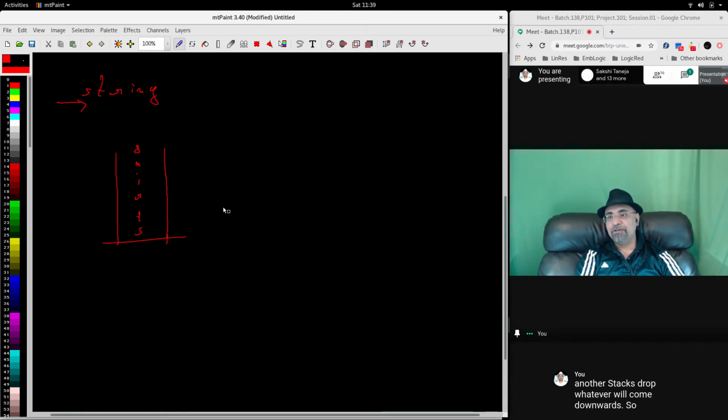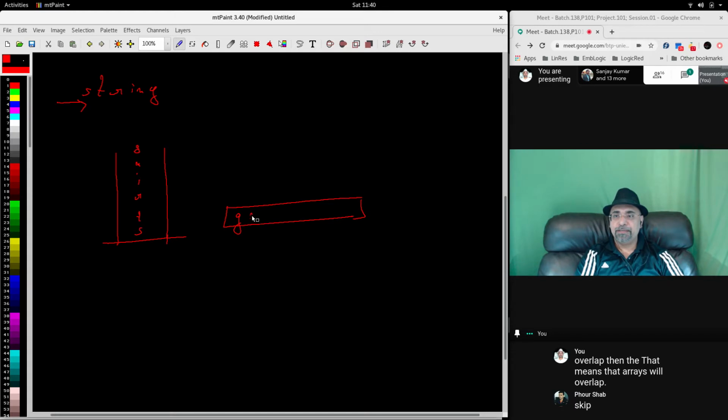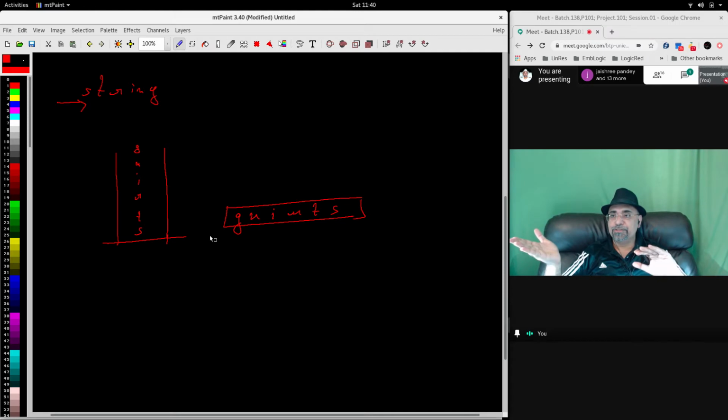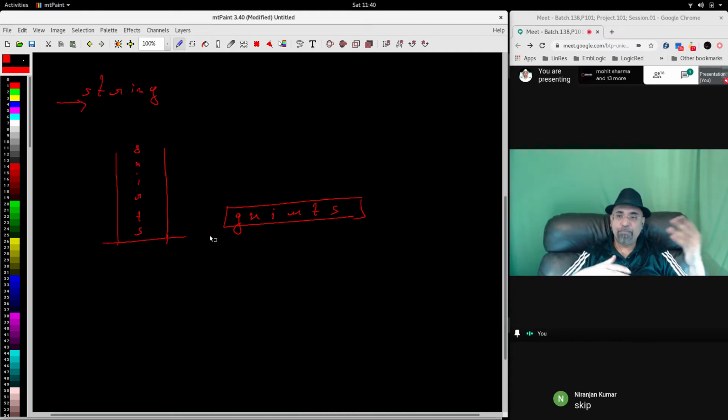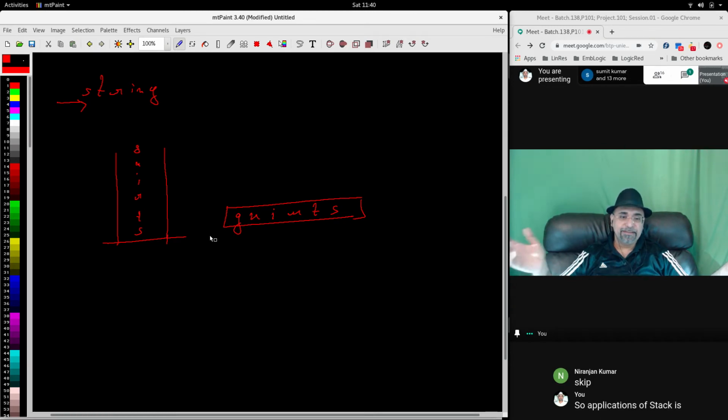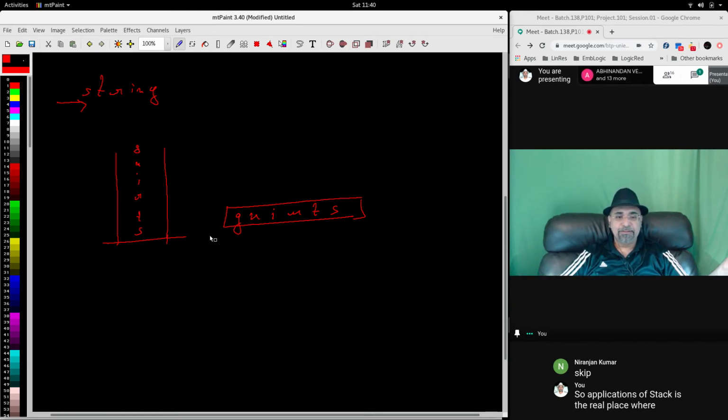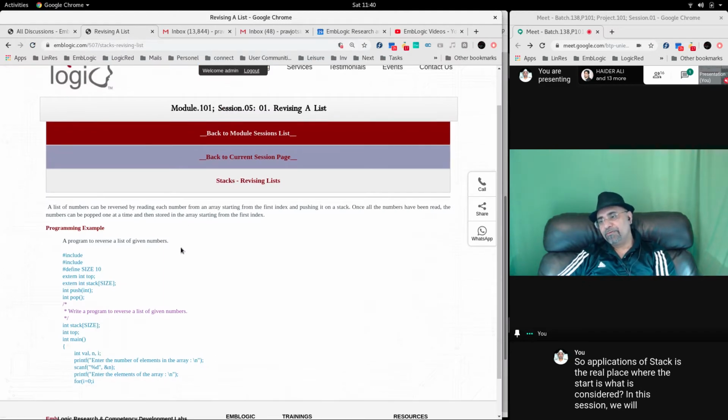After that, you create a buffer, and then you pop until the stack is over. Pop the top element: G N I R T S. The string is reversed. So when a string is pushed from left to right and popped into another buffer, you end up reversing the string. You get that? That's how it works. So I have given a programming example here.